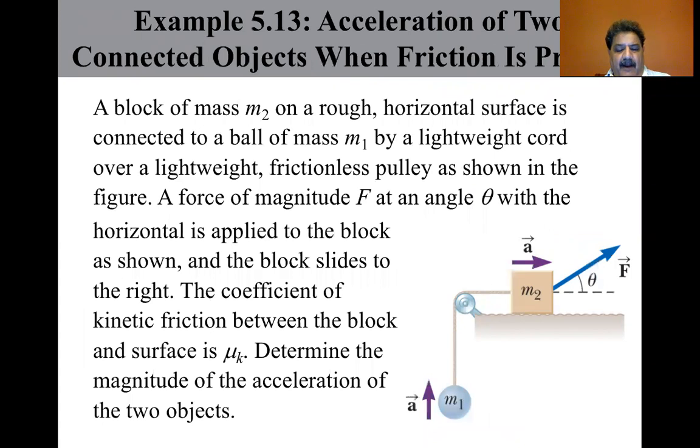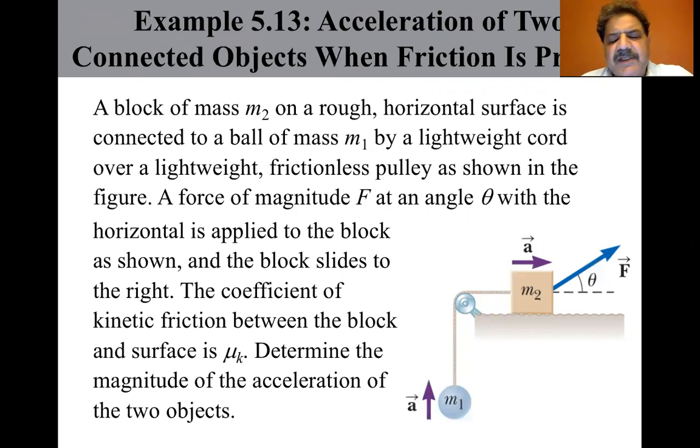Okay, let's look at another. A block of mass M2 on a rough horizontal surface is connected to a ball of mass M1 by a lightweight cord over a lightweight frictionless pulley as shown in the figure. A force of magnitude F at any angle theta with the horizontal is applied to the block as shown, and the block slides to the right. The coefficient of kinetic friction between the block and the surface is mu sub k. Determine the magnitude of the acceleration of the two objects.